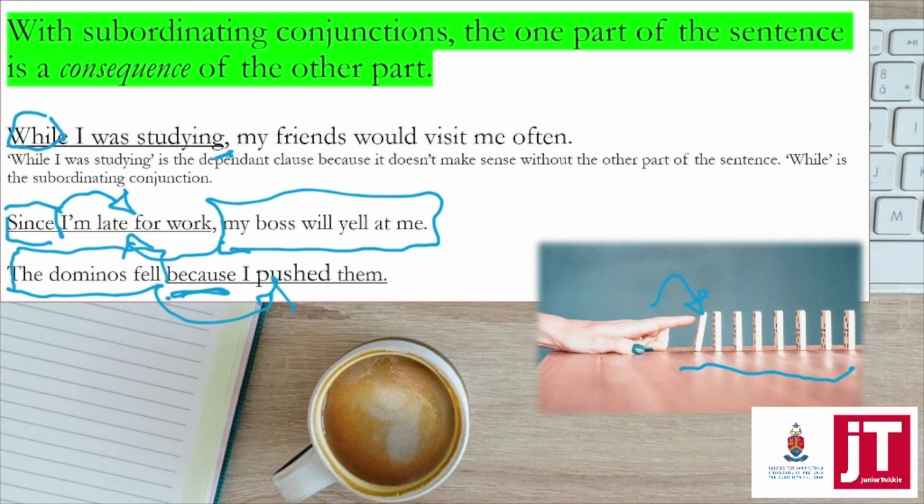The dominoes fell. Why? Because I pushed them, it's adding to that sentence, but it's not equal because it's not using a coordinating conjunction. The dominoes fell, but I pushed them would indicate that those sentences are both main sentences. That's why it's so important to know FANBOYS: for, and, nor, but, or, yet, and so. Because if you see those anywhere, that means that you are dealing with a coordinating conjunction and different rules apply.